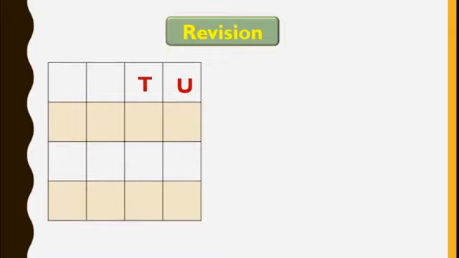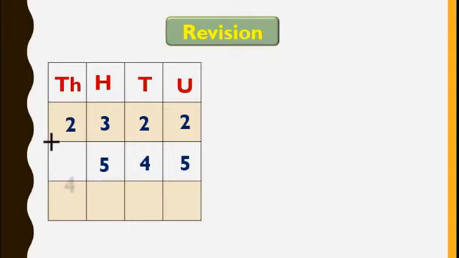Here one sum is there. We will write first the places, that is units, tens, hundreds and thousands. Here this is your sum. Now we are going to add these two numbers. You know that we always proceed from the unit place, correct? Here in the unit place, 2 plus 5, that is 7.